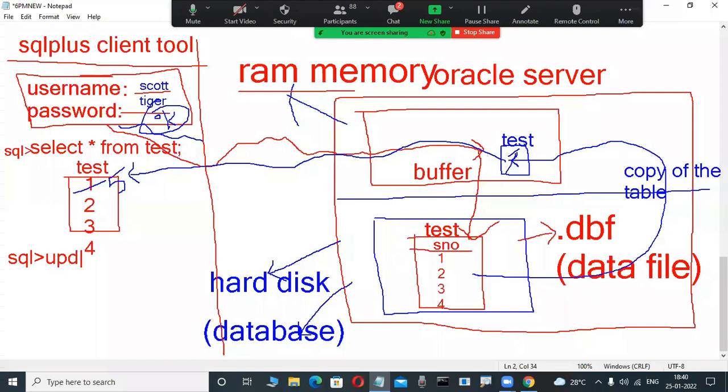Logic, observe it here. Update, table name here, test only. Set S number is equal to 5. I'm typing in the future, you are also typing like this, not today. Now where S number is equal to 1, like this. The update command is used to modify the data in a table.